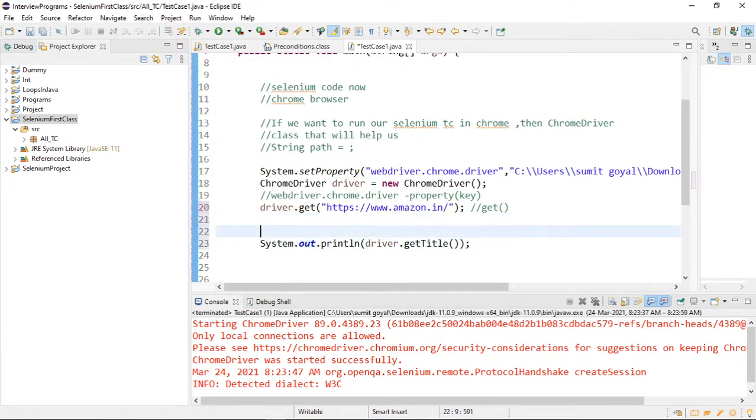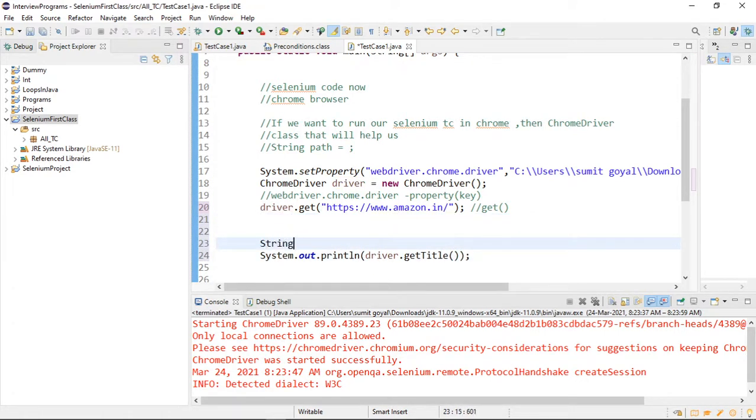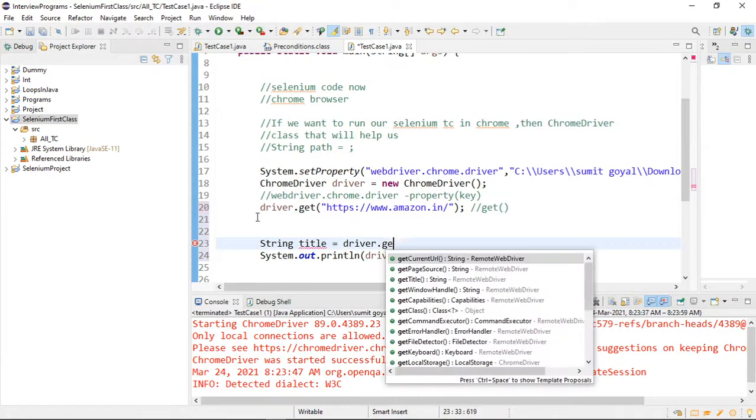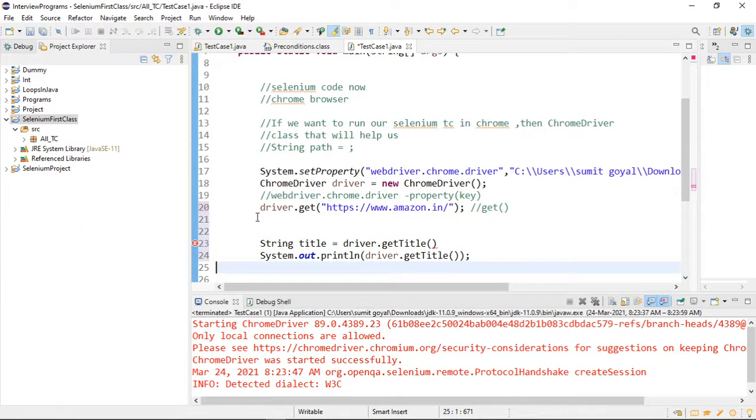Or you can do it like this as well: string title equals driver.getTitle, and after that I will print the title variable here, right?